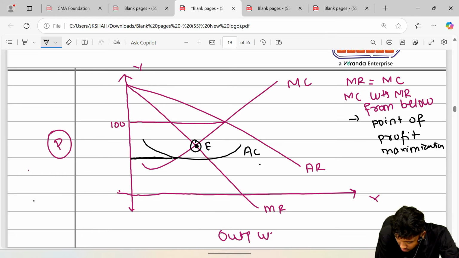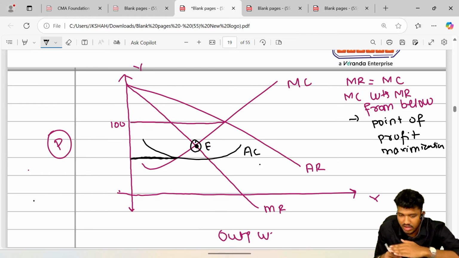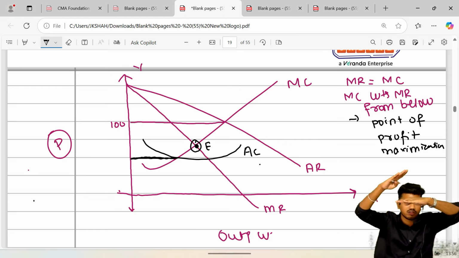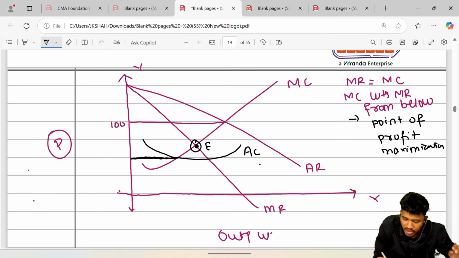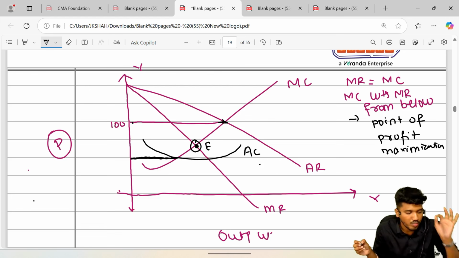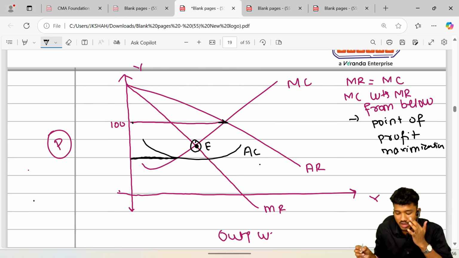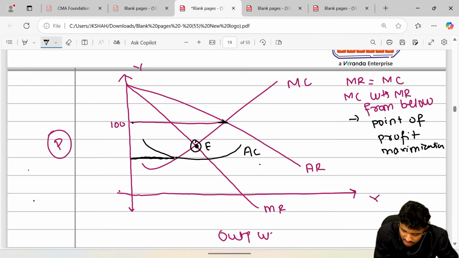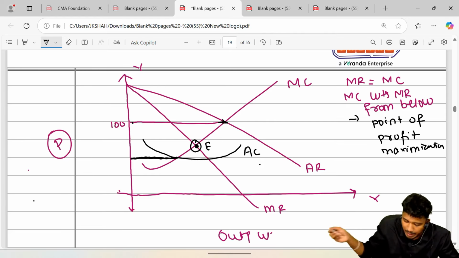So it means the cost incurred is at this level, the cost incurred is less, and the amount of money I'm getting is this point. So AR is this. हमको यहाँ पे इतना पैसा हमारे जेब में आ रहा है. ठीक है, it is our AR. See, this is the AR area, AR वाला एरिया. ठीक है, where MC is cutting AR. तो इतना हमारे जेब में पैसा आ रहा है. And AC is that, ये देखो यहाँ पे इतना AC है, इसका मतलब इतना हमारे जेब से पैसा गया है.